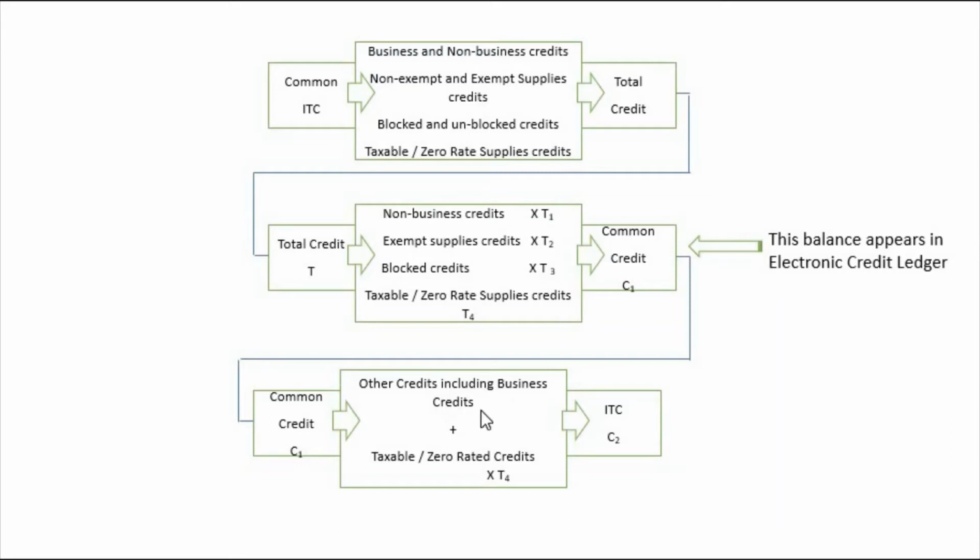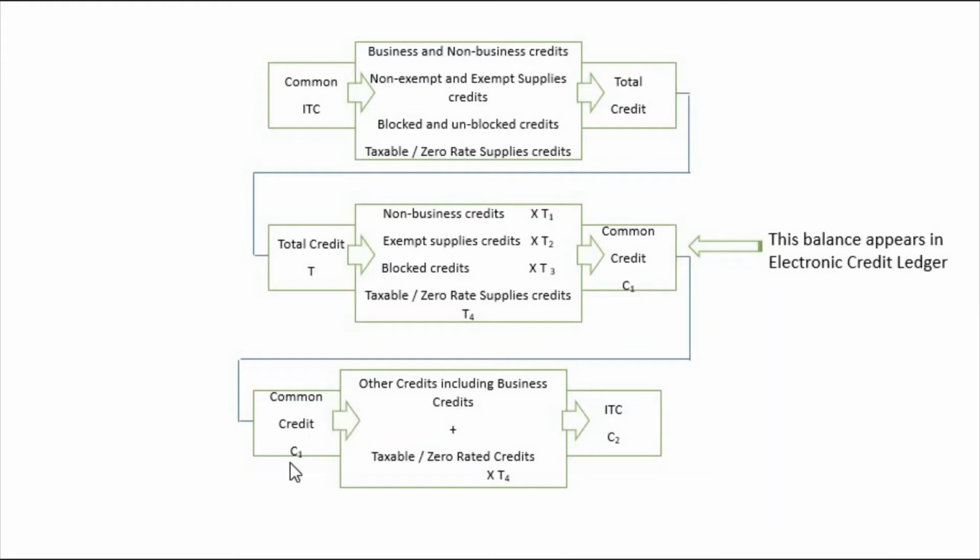Other credits including business credits we are going to take, plus taxable or zero rated credits, that is T4. We are blocking T4 now. Understand? Here we did not block T4. That is C1. Sir, why did you not block it here only? It is given in the act that C1 we have to calculate including this, so that it can be shown in the electronic credit ledger. If you block here only, the electronic credit ledger will not have taxable or zero rated credits. Hope you understand this point.